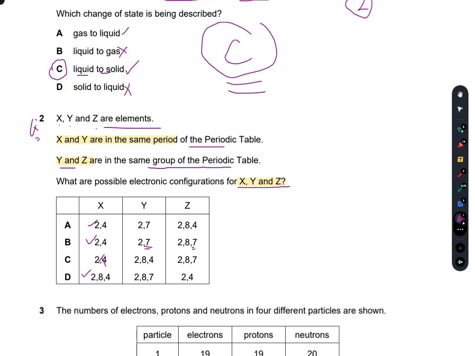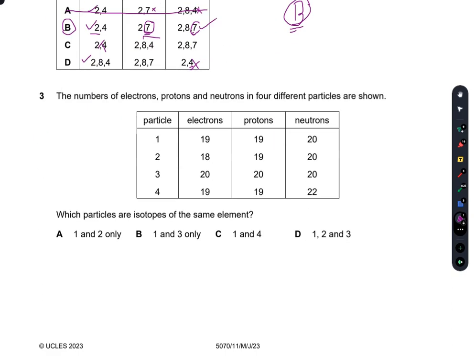In A, Y has 7 and Z has 4, so A is incorrect. D is also incorrect because Z has 4 electrons in the outermost shell. So we are left with B. The concepts applied here are that X and Y are in the same period, so they have the same number of shells, and Y and Z will have the same number of electrons in the outermost shell. So B is the right option.